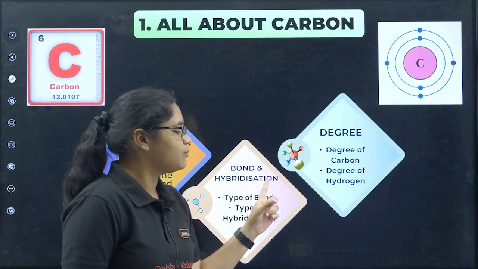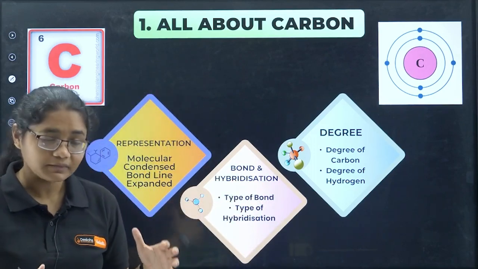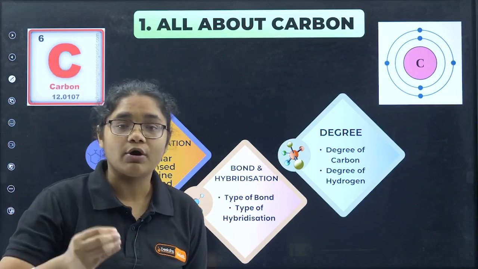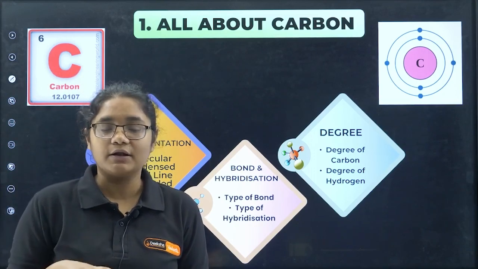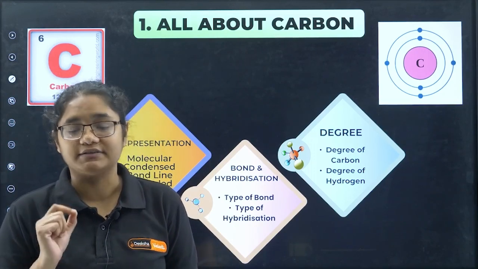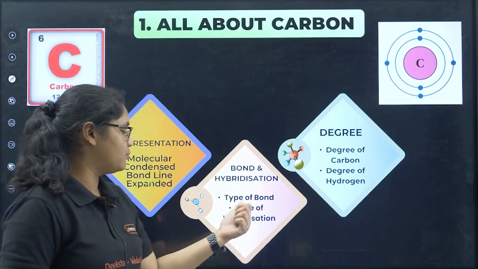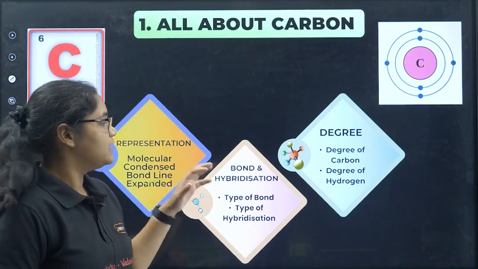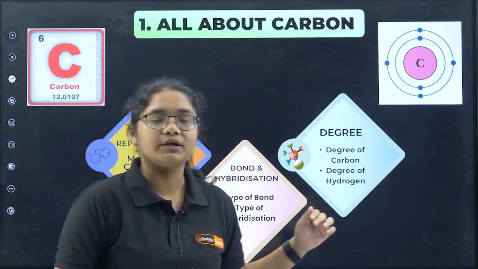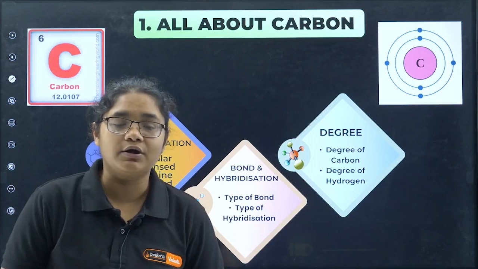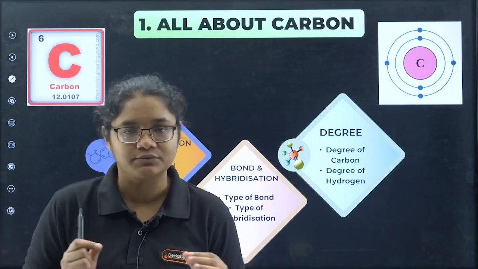Next we will talk about bonds and hybridization. I have already discussed hybridization in inorganic chemistry as well, but here also, whatever hybridization is required for your organic chemistry, I will talk about: types of bonds and types of hybridization. Lastly we will talk about degree: what is the degree of carbon and degree of hydrogen, and how to find it out. We will also solve some questions with that.